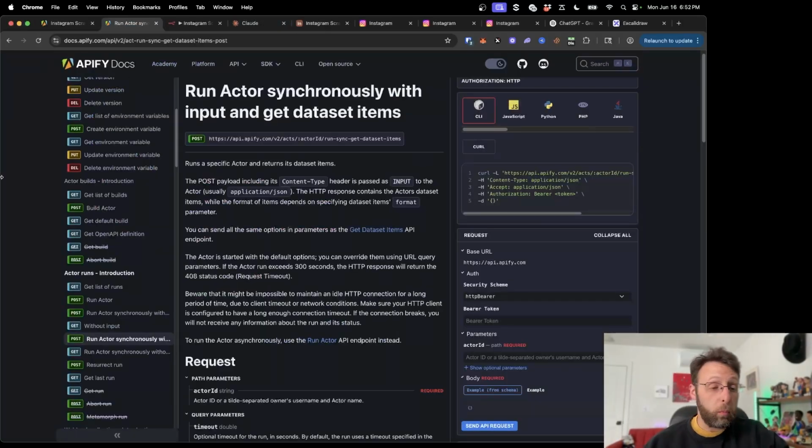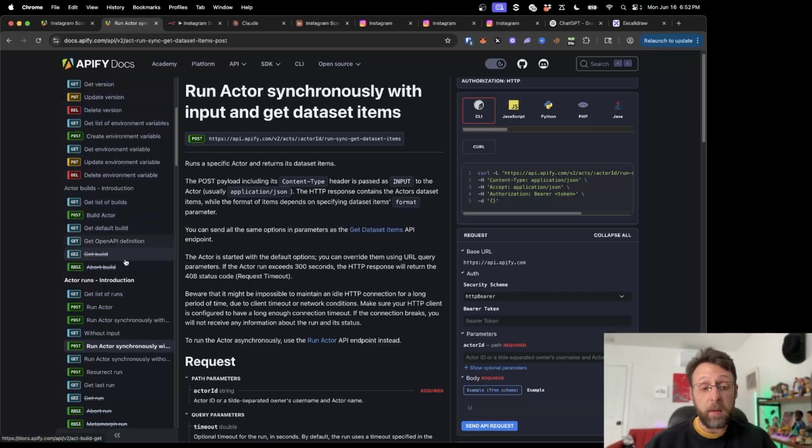Apify does have some really great documentation. I know this looks confusing. Honestly, this is kind of confusing. Literally, if you come into the API documentation, this run actor synchronously with input and get dataset items, this is the only API request I ever make inside of Apify. This basically lets you scrape everything that you need to scrape and return all the results in a single pass. So that's all you need to know, is you need this.